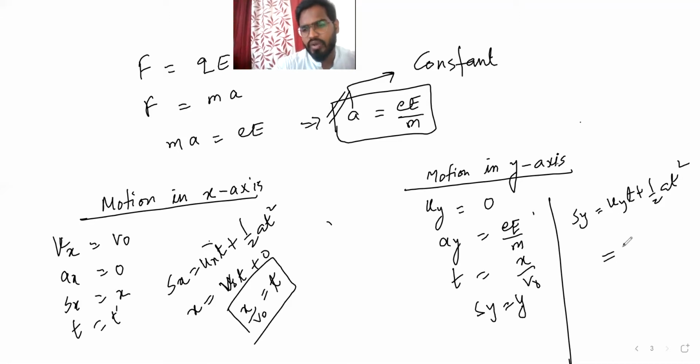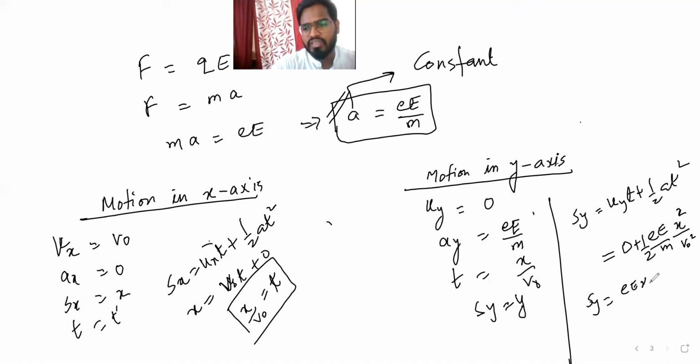Now this is what? uy is 0, a is E by m, into t squared. T squared is x naught, x squared by v naught squared. So Sy is equal to E x squared by 2m v naught squared. Correct?